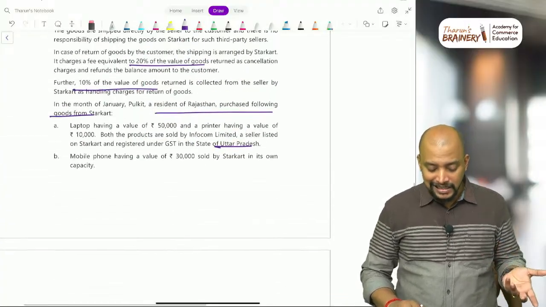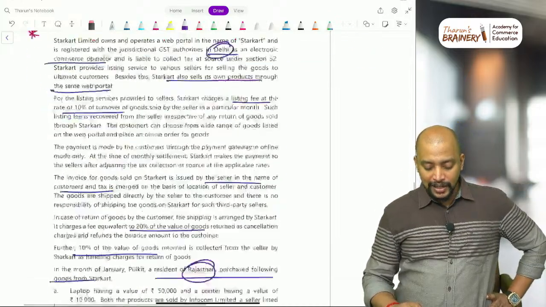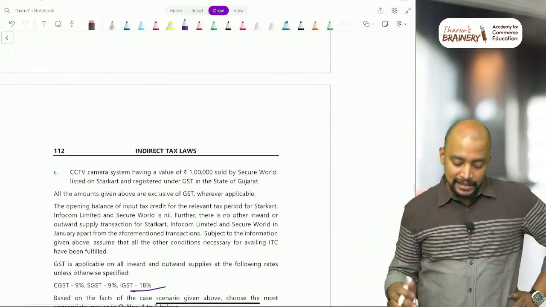Next one, they have a CCTV camera. How is it interstate? Simple, they are selling it to Pulkit, Rajasthan. So they are only selling. So where are they located? Delhi, and the ending point is Rajasthan, interstate supply.